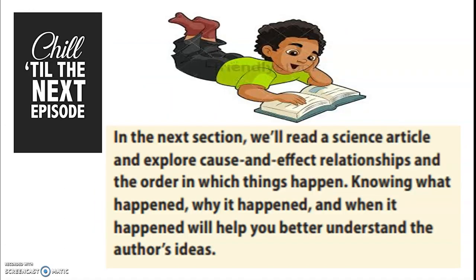All right, let's talk about what's coming up. In the next section, we'll read a science article to explore cause and effect relationships and the order in which things happen. Knowing what happened, why it happened, and when it happened will help you better understand the author's ideas.